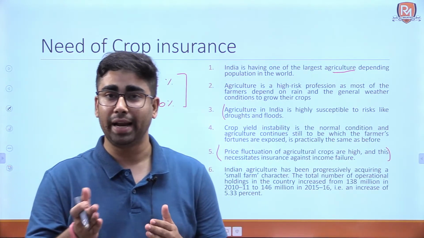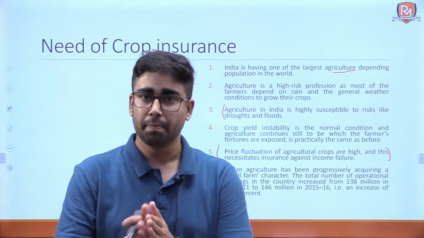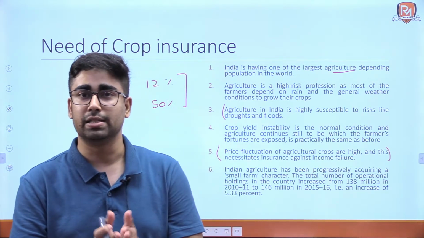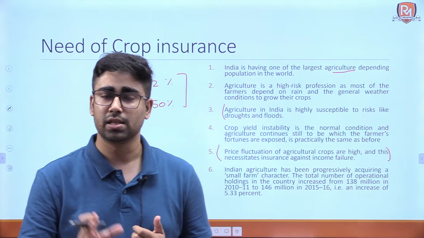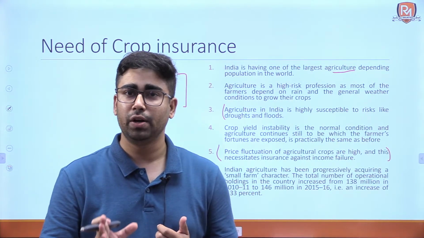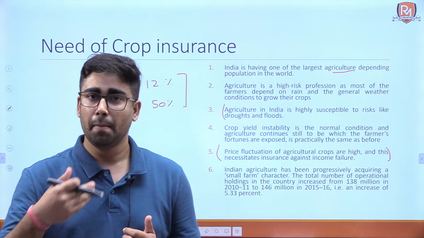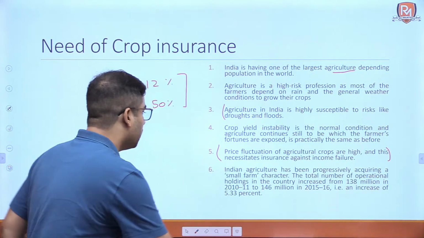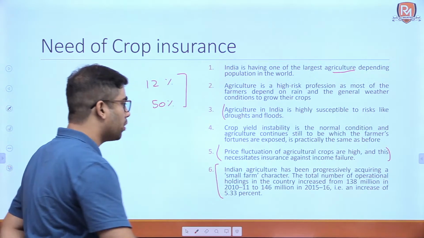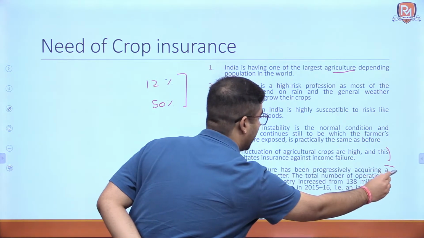For example, you might have seen that in some seasons the prices of agricultural commodities like potatoes and tomatoes go very high, and while in other seasons they go so low that farmers don't even want to sell them and they just put them in the fields as fertilizer or manure. Okay. So, Indian agriculture has been progressively acquiring a small farm character.